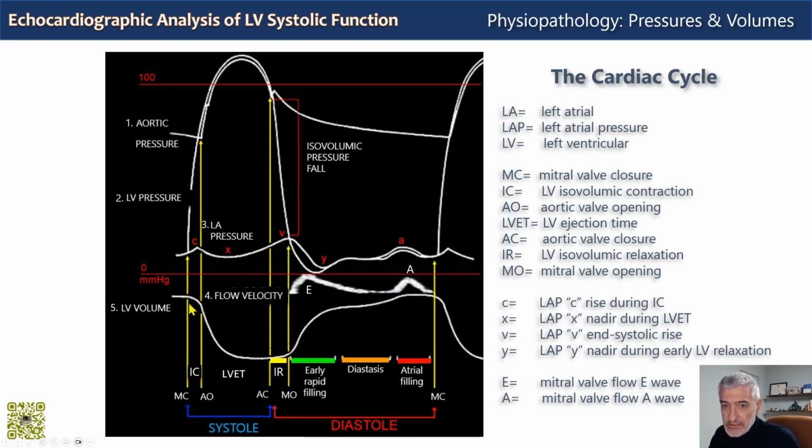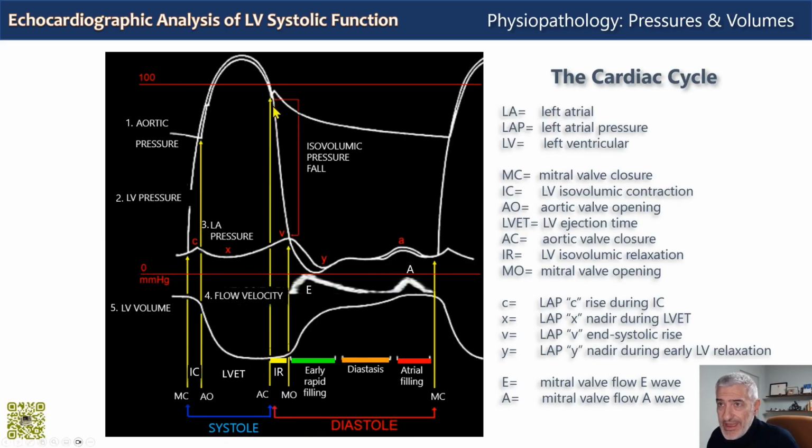We make the cycle begin arbitrarily with systole, with closure of the mitral valve here, caused by the rapid rise in left ventricular pressure following the beginning of myocardial contraction. Systole has 2 phases. We have isovolumic contraction here, and then we have the ejection phase, which ends with the aortic valve closure, when pressure starts to fall in the aorta, as the ventricular pressure falls below the pressure in the aorta.